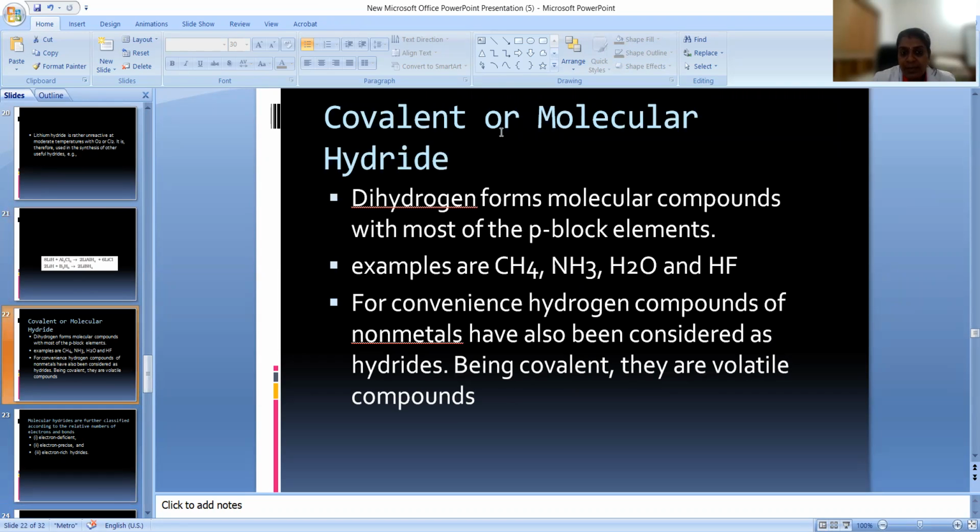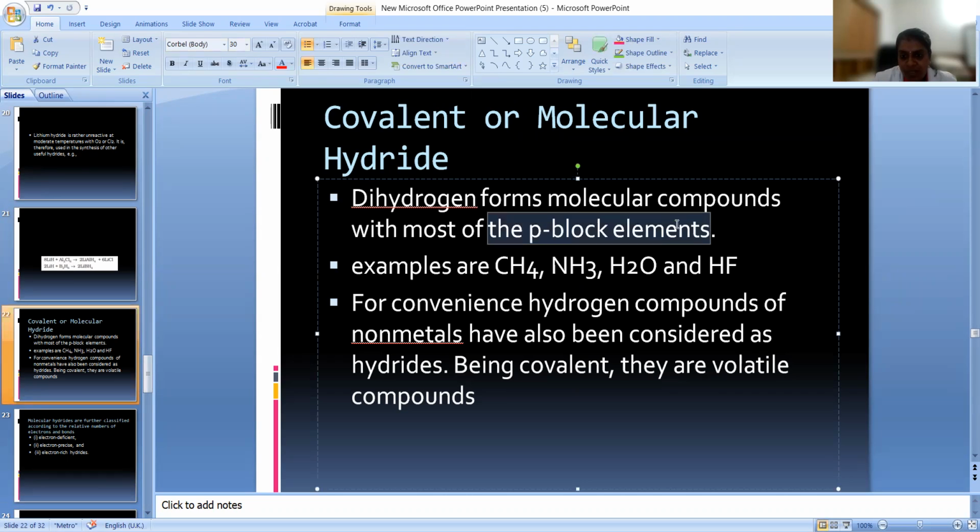Now, next we are going to learn about covalent or molecular hydrides. What is a covalent or molecular hydride? Dihydrogen forms molecular compounds with p-block elements. So already we learned that ionic hydrides are formed with the s-block elements. So dihydrogen forms molecular compounds with the p-block elements. Whenever a p-block element is concerned, covalent or molecular hydride is formed. Examples for that are CH4, nitrogen is p-block, and HF. For convenience, these are hydrogen compounds of non-metals. The hydrogen compounds of non-metals are considered to be which hydride? Covalent or molecular hydride. They are volatile compounds.